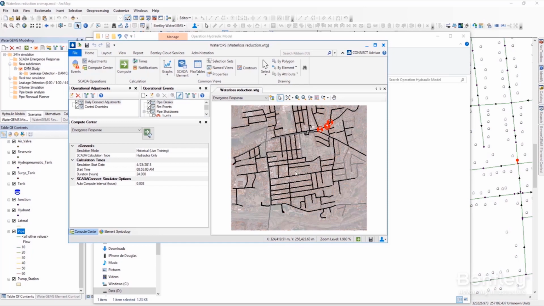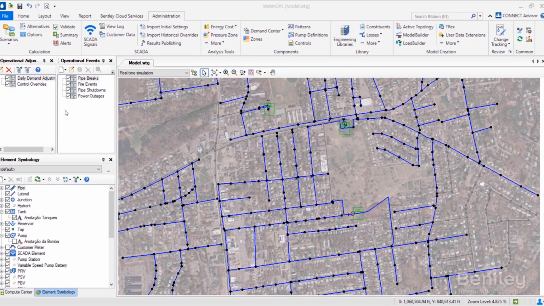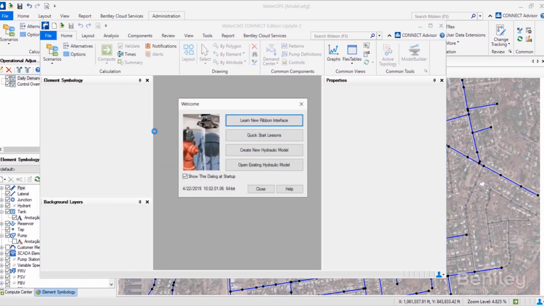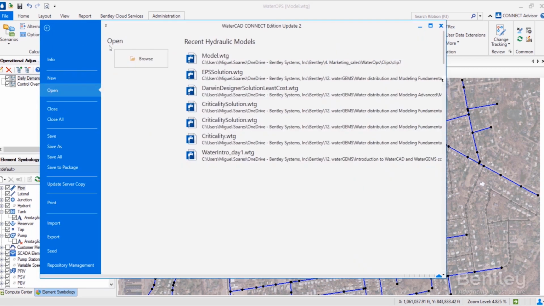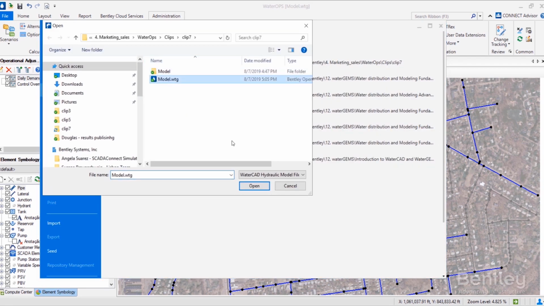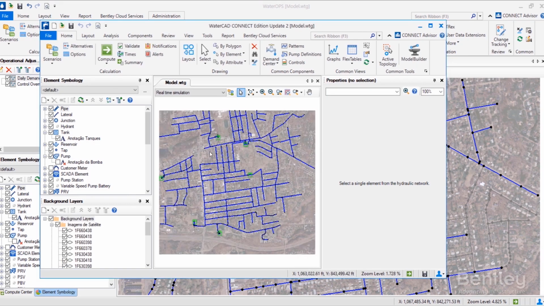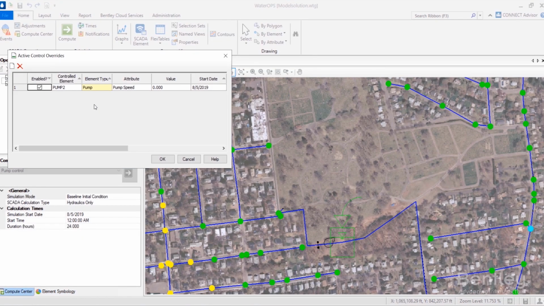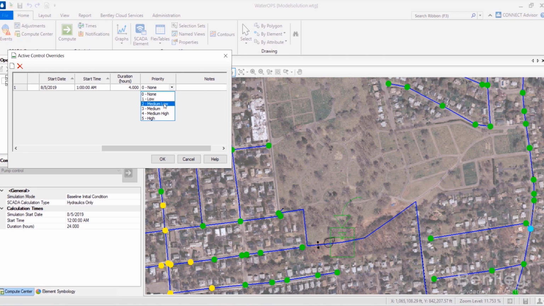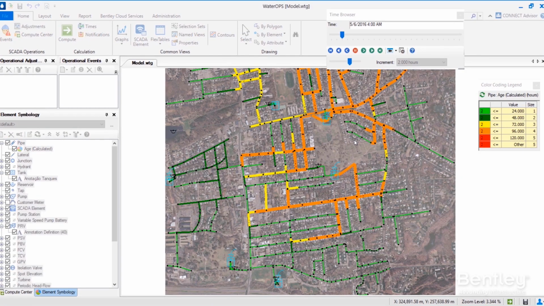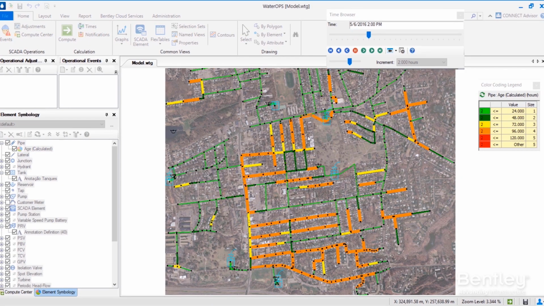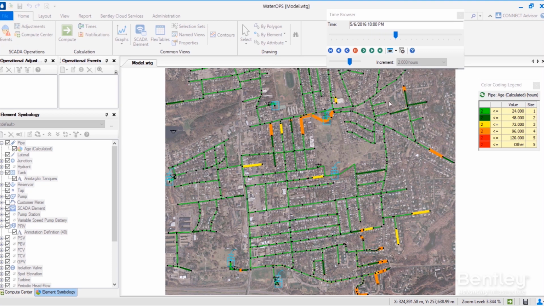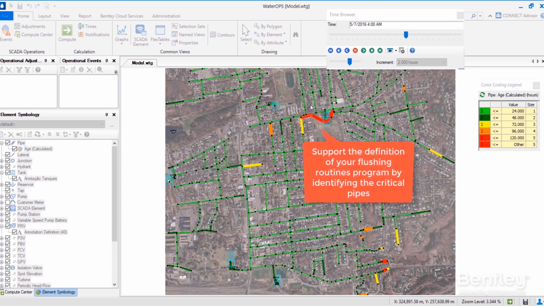This continuous interoperability empowers you to understand change impact at every step of the project lifecycle, helping to promote cooperation between your engineering and operational workflows. Using Bentley's real-time decision support solution enables you to make smarter operational decisions every day by forecasting overall network performance. You can manage pumps and storage more effectively to save energy while cutting operational costs, plan ahead for scheduled maintenance, and react better to unplanned outages and emergencies with greater confidence.